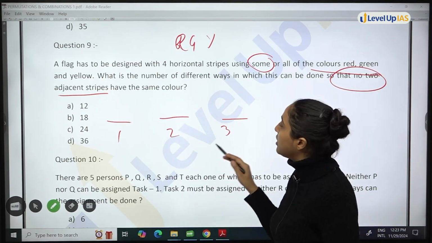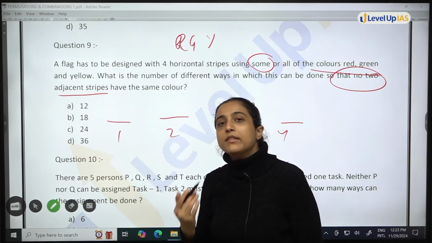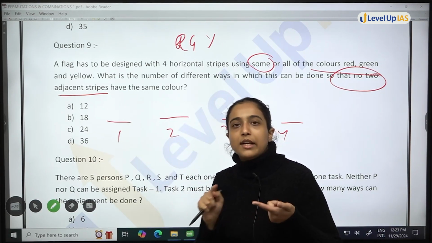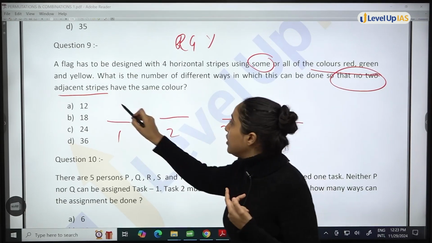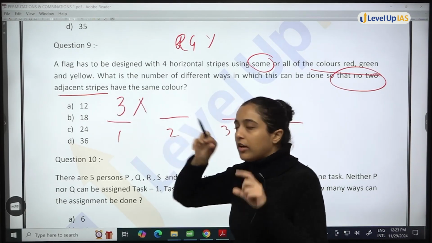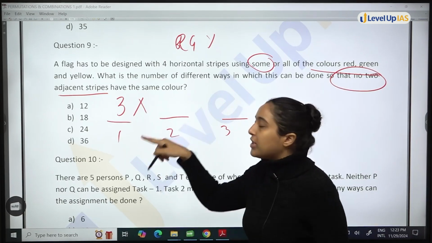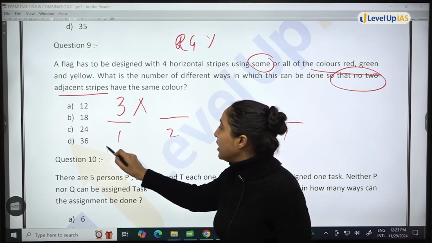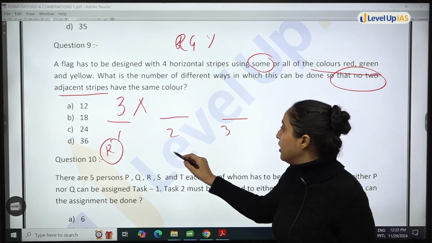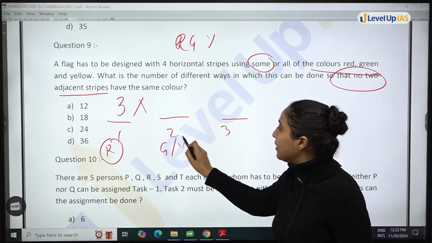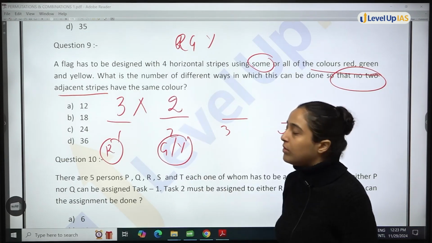Very simple question. फर्स्ट ब्लैंक को फर्स्ट कलर सिलेक्ट करने का आपके पास कितने वेज है? You can either select red, you can either select green, you can either select yellow. So in three different ways you can select the first stripe, after that second stripe. अब second stripe में क्या प्रॉब्लम है? लेट्स से आपने रेड सेलेक्ट कर लिया, तो यहाँ पर आप रेड सेलेक्ट नहीं कर सकते. You will either select green or you will select yellow. So in the second stripe you have only two possibilities.